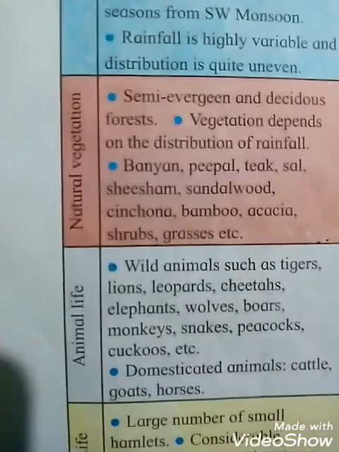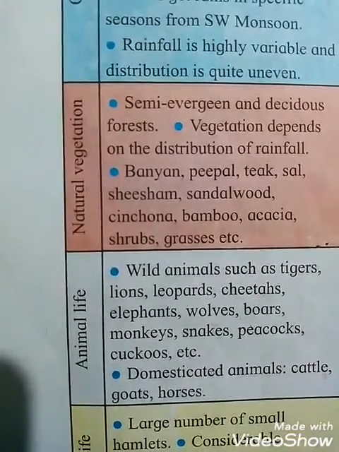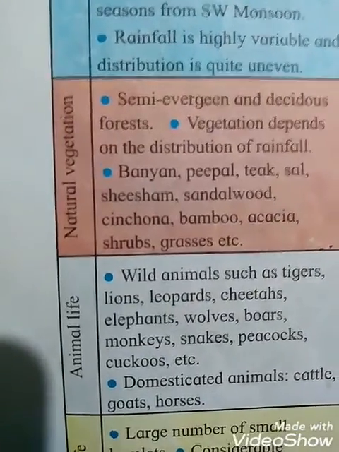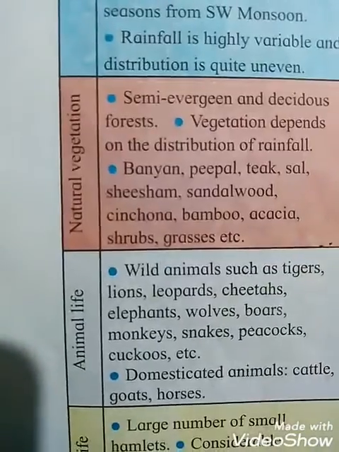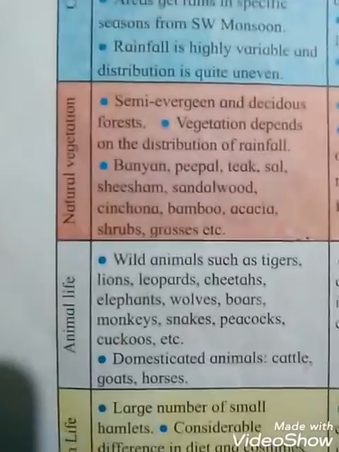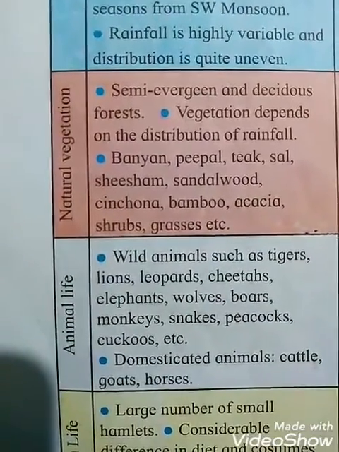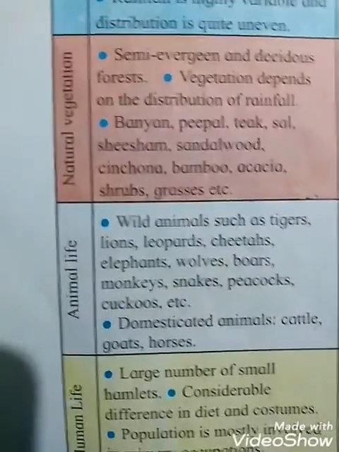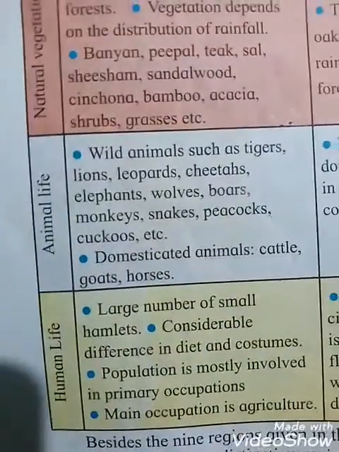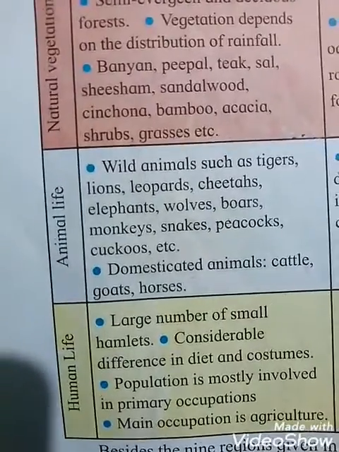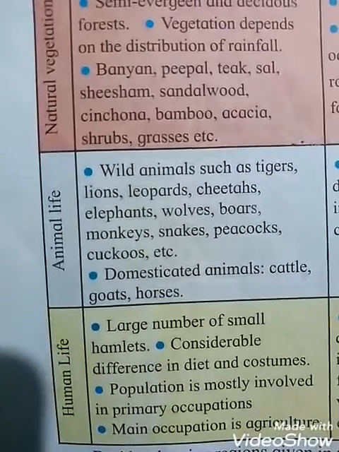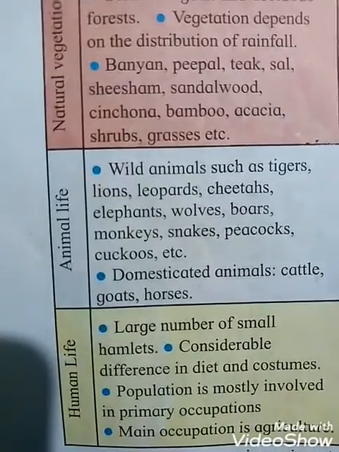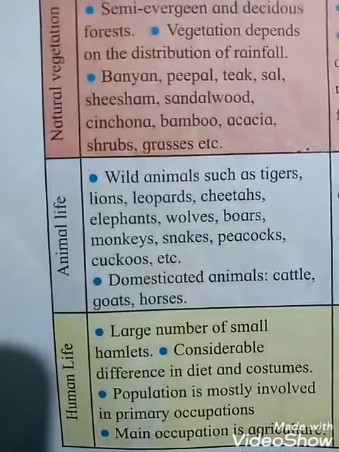Animal life: wild animals such as tigers, lions, leopards, cheetahs, elephants, wolves, boars, monkeys, snakes, peacocks, cuckoos, etc. are found here. And they also domesticate animals like cattle, goats, horses. And human life, students, in the monsoon regions: a large number of small hamlets, and considerable difference in diet and costumes.